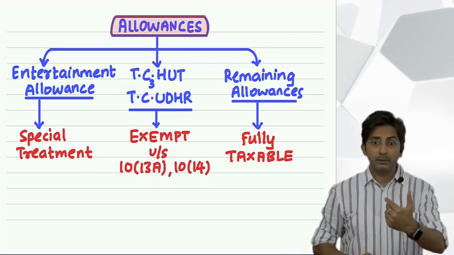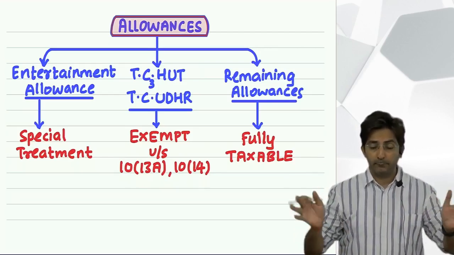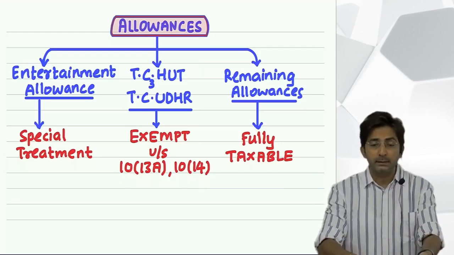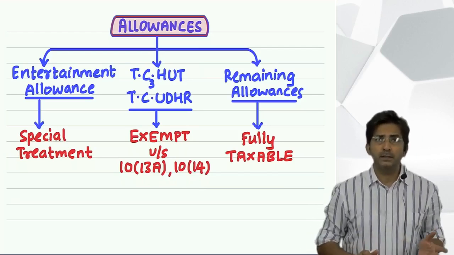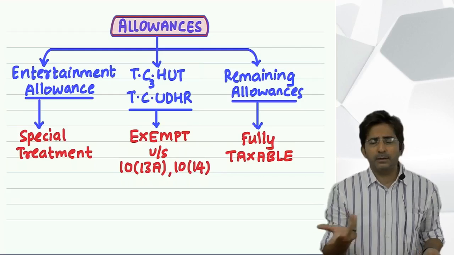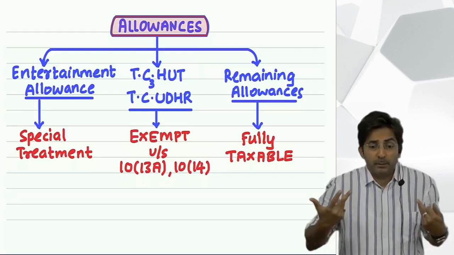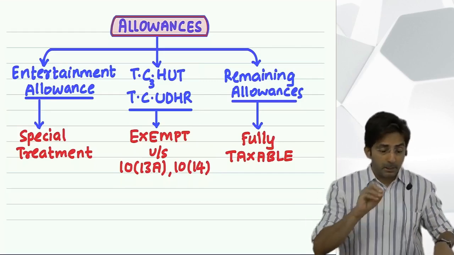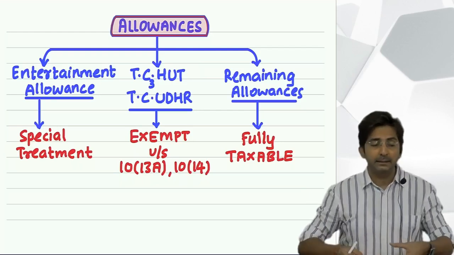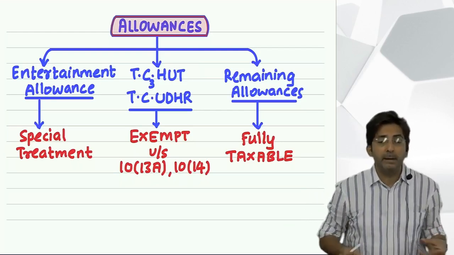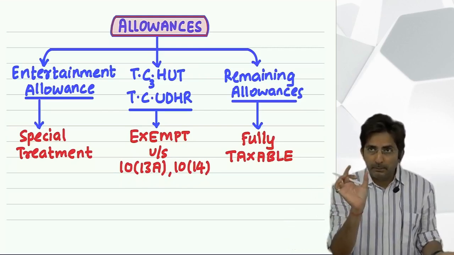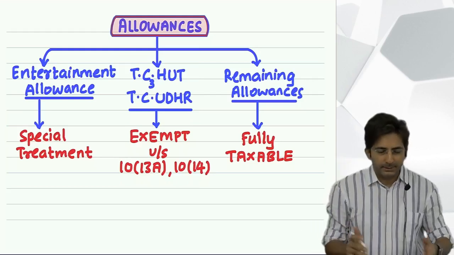But whatever amount he has to spend for official purposes, like filling up the diesel, repairing the bus, or paying toll naka, toll charges, these are official expenses. So the law assumes 70% is spent for office purposes, and for that he has not enjoyed the benefit personally. Yes, some amount he is enjoying for his personal benefit, like he eats food, takes some snacks, has some tea, maybe some cold drink, but that is for his personal enjoyment. So that personal element, we assume it is 30%.